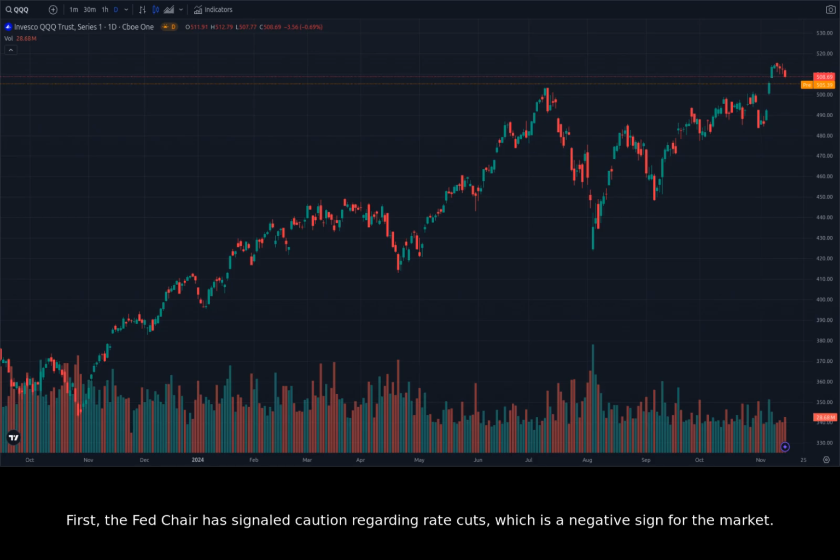First, the Fed chair has signaled caution regarding rate cuts, which is a negative sign for the market. On the other hand, inflation is still trending downwards, which would normally be a bullish indicator. However, with the upcoming election, there's a lot of uncertainty about the future of economic policy. This uncertainty is likely weighing on the Nasdaq and causing investors to be cautious.